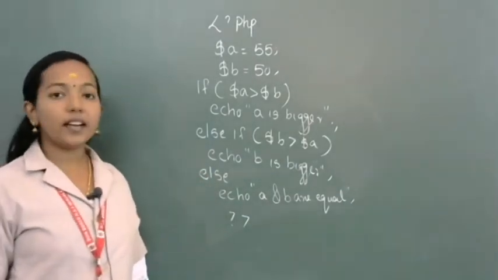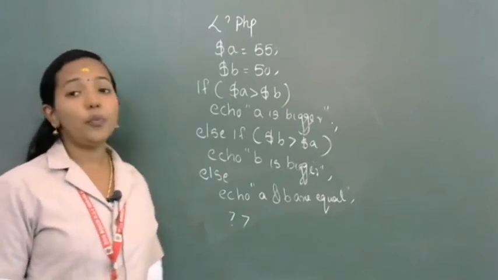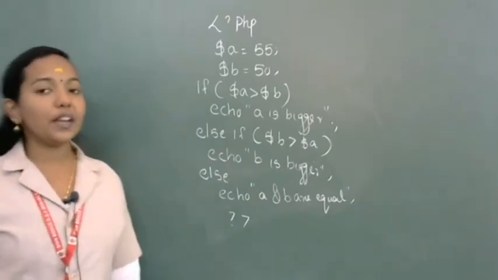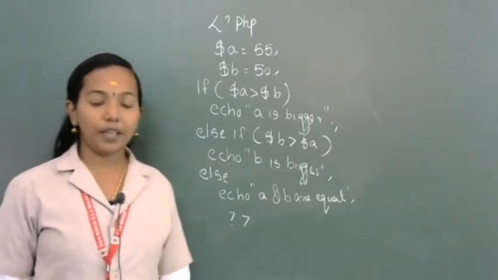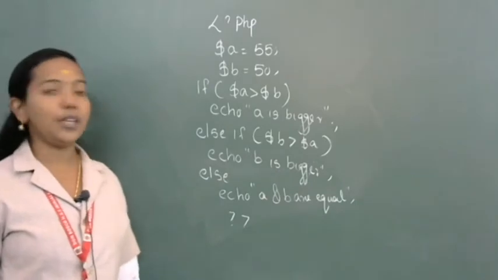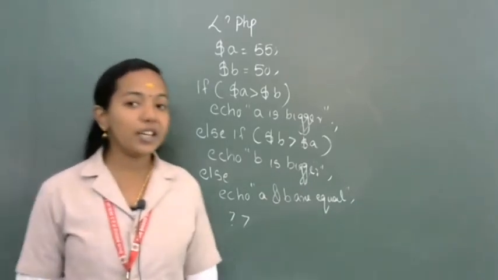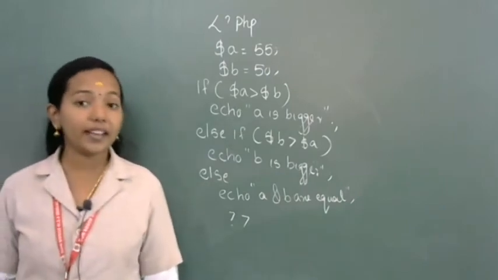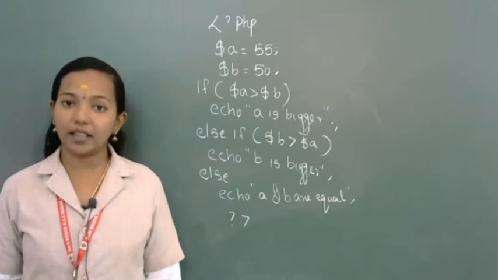So look at this program execution. First we are declaring 2 variables, $A is equal to 55 and $B is equal to 50. The first condition is checking whether A is greater than B. If A is greater than B, then A is bigger.